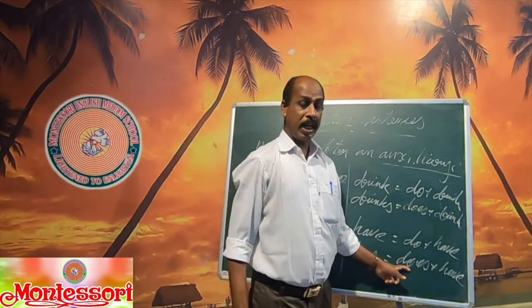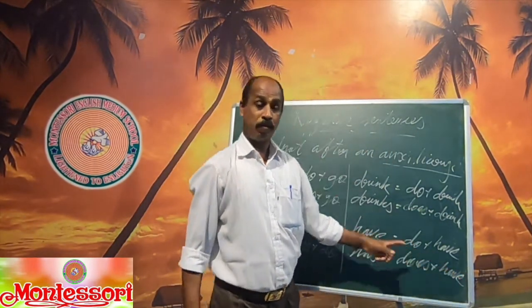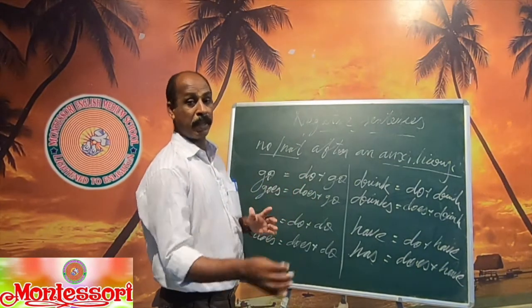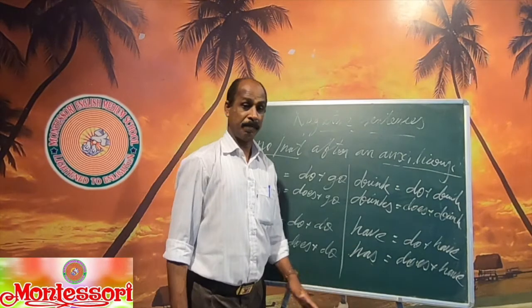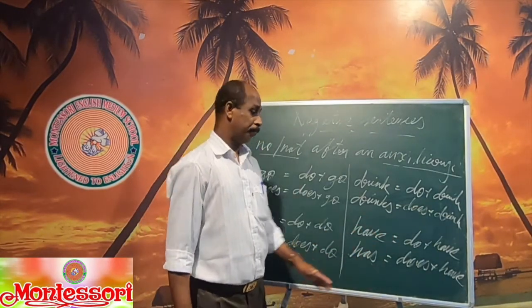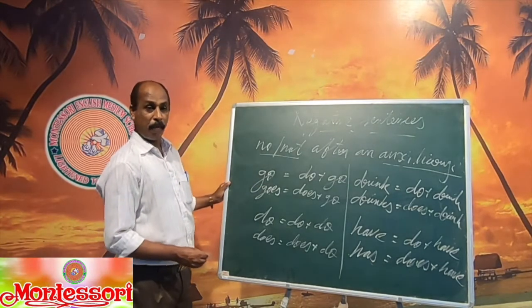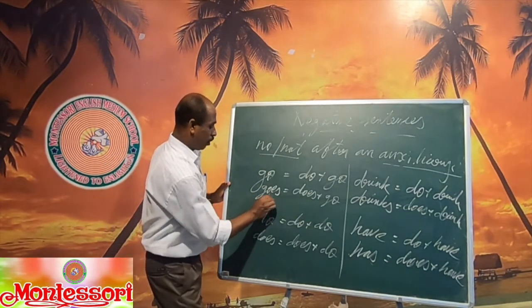Only one part is made singular; the second part should be plural. One singular, again singular should not be made. The first part is singular, the second part is plural. Does plus have. Do plus have. Now, go and goes are both present verbs. Now the past form: go, went.